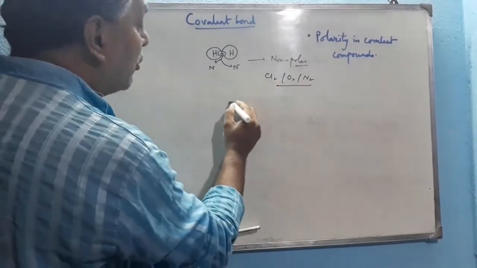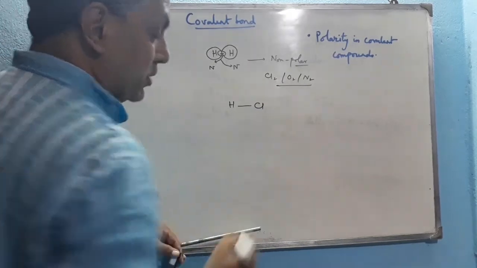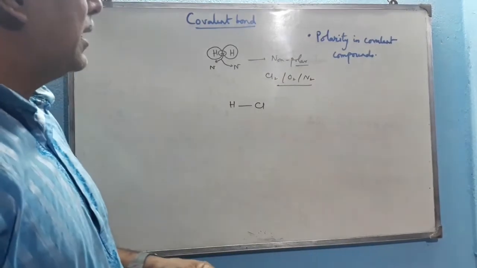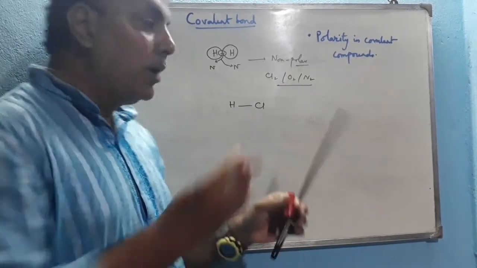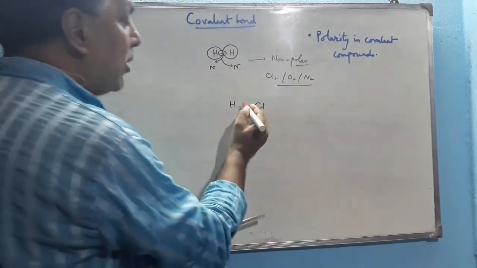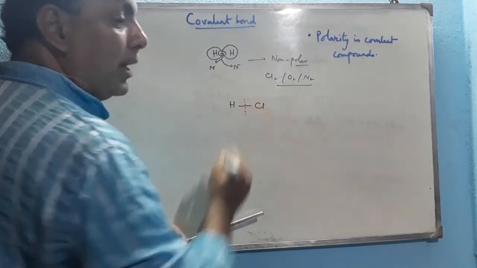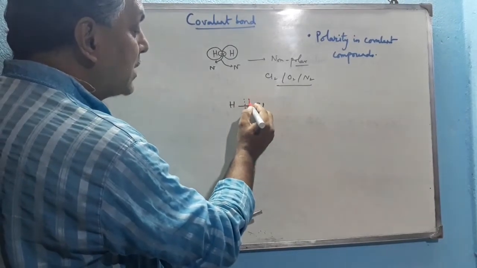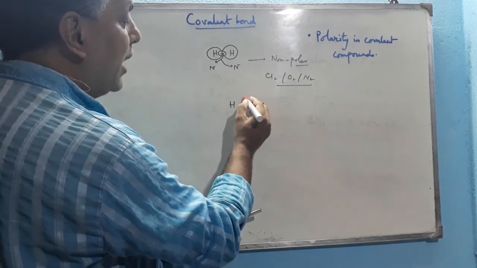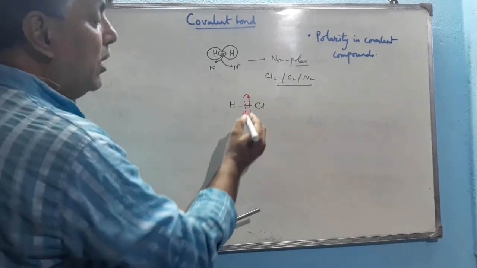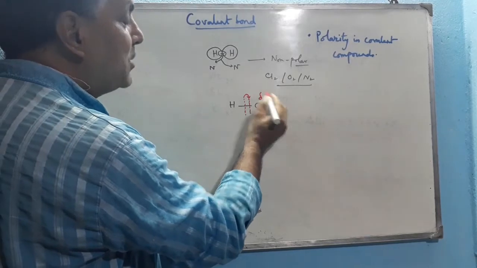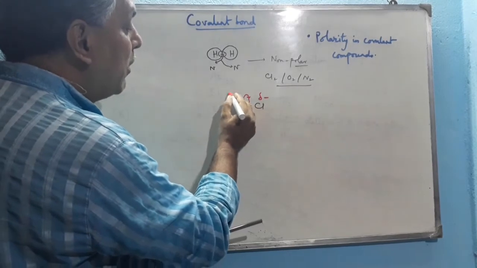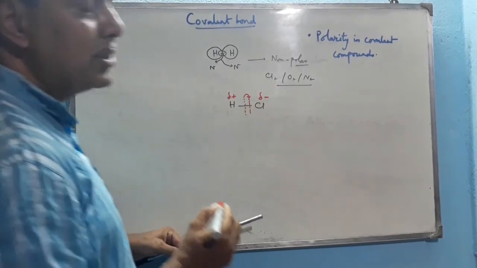But suppose one hydrogen atom is replaced by a chlorine atom. Now we know that chlorine, being more electronegative in nature, drags the electron density, the bonding electron pair, towards it, and hence the electron density is not in between the nuclei at equal distance from the H and Cl nuclei, but somewhat shifted towards the chlorine atom. And that's why chlorine carries a slightly negative charge, slightly electronegative in nature, and that's why hydrogen also possesses some positive charge over it, which is denoted by del positive.